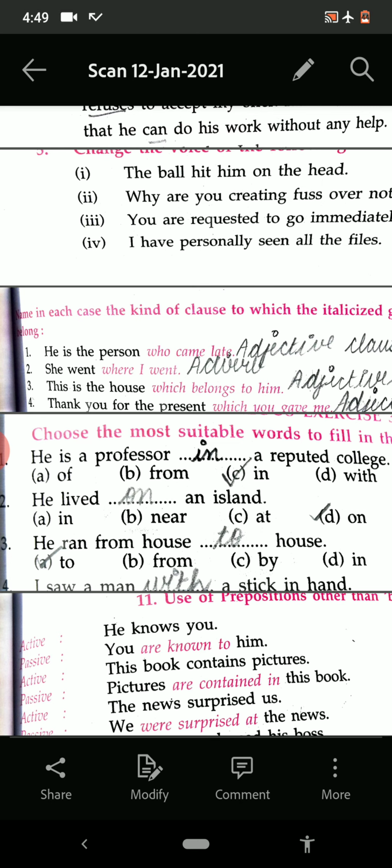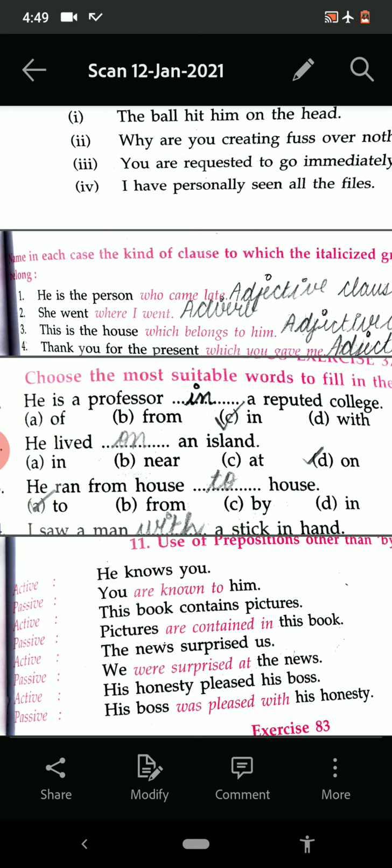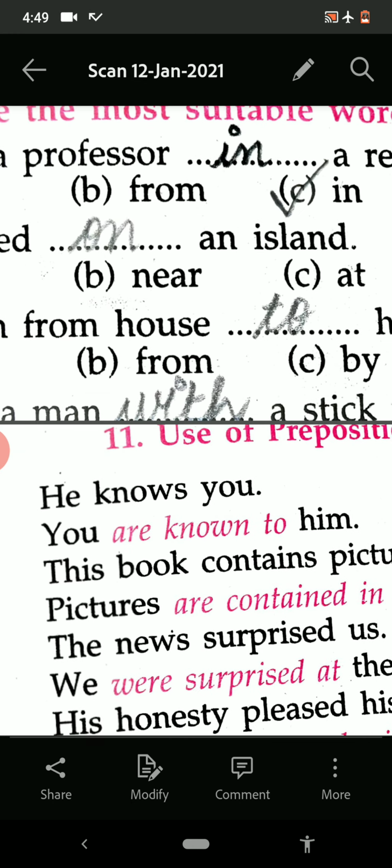The third topic is active and passive voice. Today I have brought some sentences for you in which the use of prepositions is also there. See, he knows you. When we change active to passive, generally we use by, but here prepositions will be used in place of by.